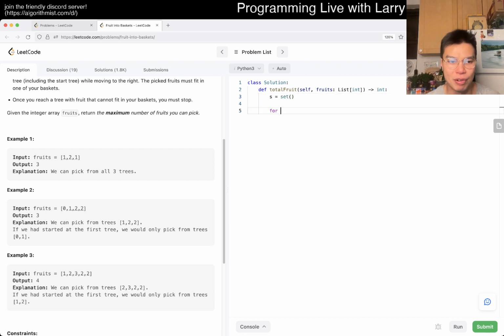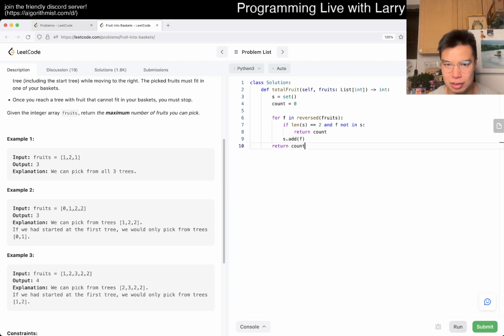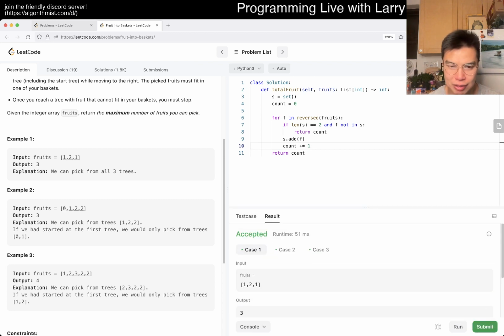But we do something like for f in fruits, reverse it. I don't know if this is an iterator or not. I always forget which one is an iterator and which one is a thing. But either way, maybe I could also just do a count equal to 0, right? If the length of s is equal to 2 and f is not in s, then we return count. And otherwise s.add(f) and then just return count afterwards. Oh, well, we have to increment, of course. That's pretty much it, I think. Yeah, all right, let's give it a quick submit.